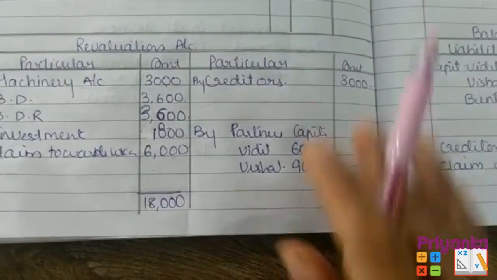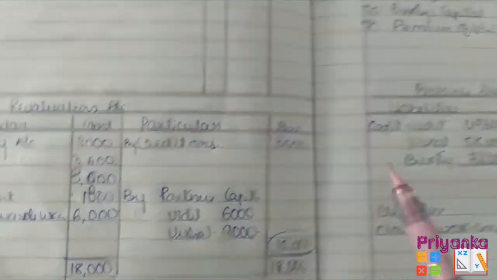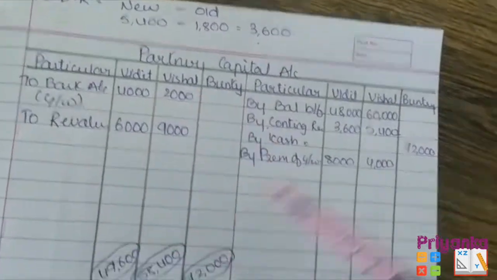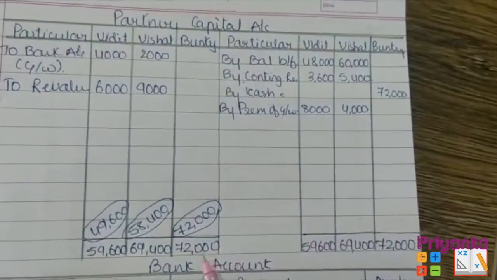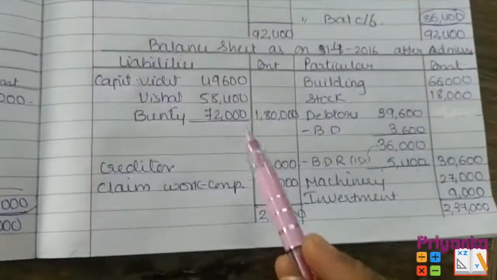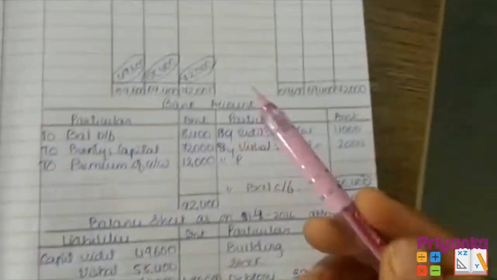And after finding the difference here, I found a difference at the credit side. So the credit side will move to the debit side of the partners' capital account. Here I wrote it. Then I made the total of capital as we already did in the final account, and I found the difference over here. This difference I directly pass on to the new balance sheet with the capital, including the new partner.